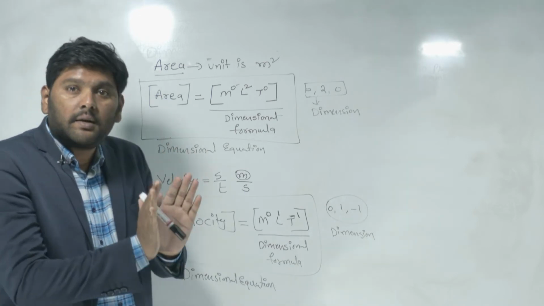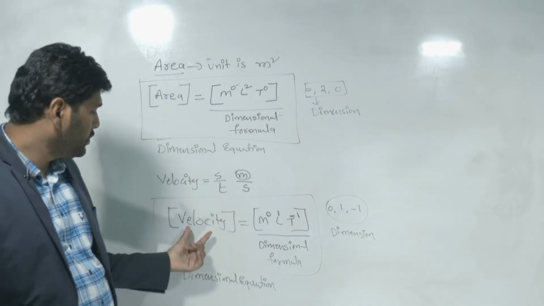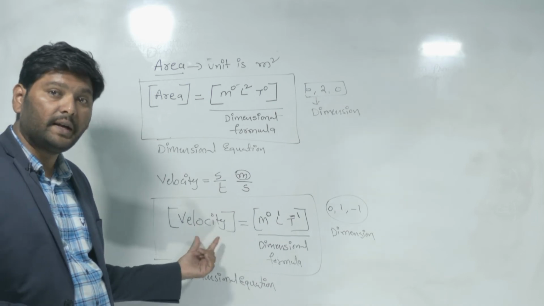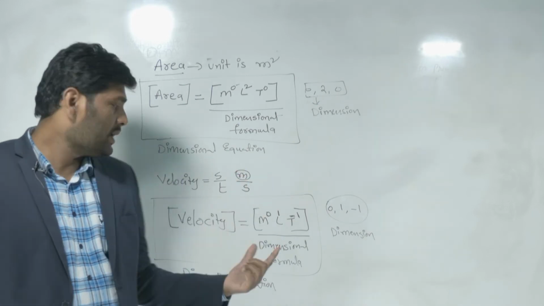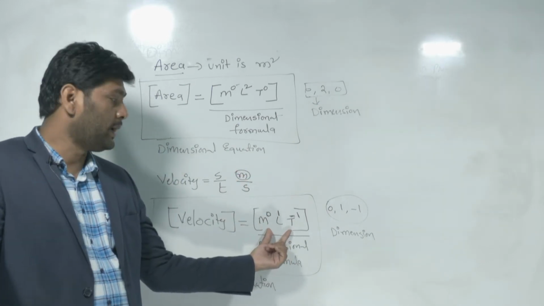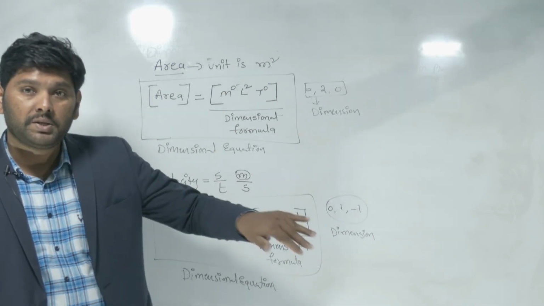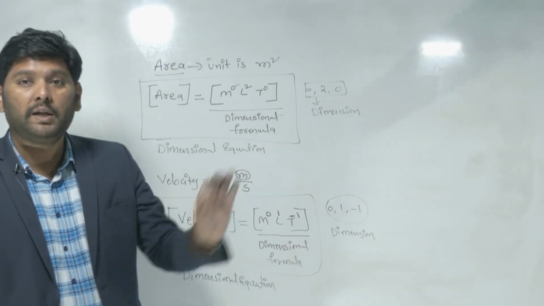When I ask for a dimensional equation, you must equate the physical quantity with the dimension formula. If I ask for dimensions, you must say the powers of the fundamental quantities.